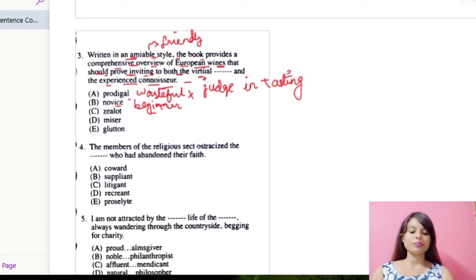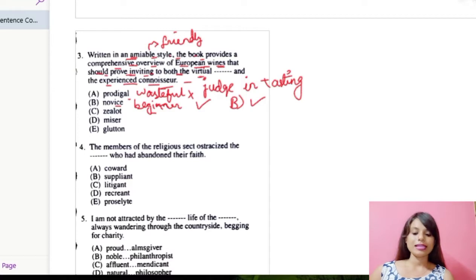So if that beginner or the learner, or we can say novice, starts reading this book and gets information regarding the European wines, then definitely he or she will also get attracted to these wines. Okay, so this will definitely go. Number B is going, but we need to check whether the other options are better than this or not going in this blank. We need to check that.